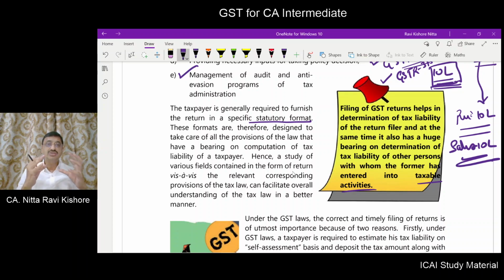Now how will these statutory formats be designed? It will be designed in such a manner that all the provisions of law which have a bearing on the computation of a tax have been taken into account. If you examine the various fields and information that is to be given in the return form with the corresponding law, then you will be able to understand in a better manner. So, you take a return form GSTR1, you take the corresponding provisions in the GST law, then you compare both of them, then you will have an understanding.